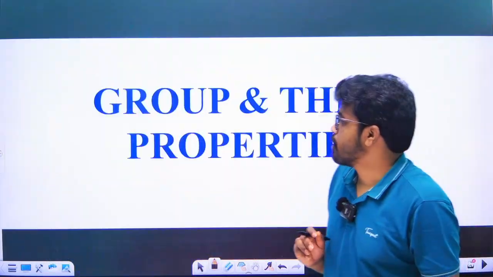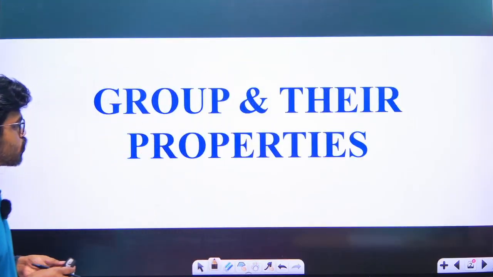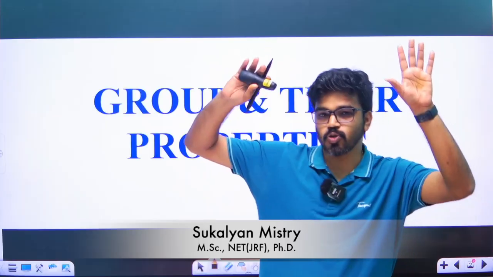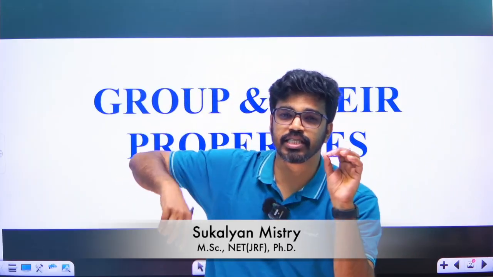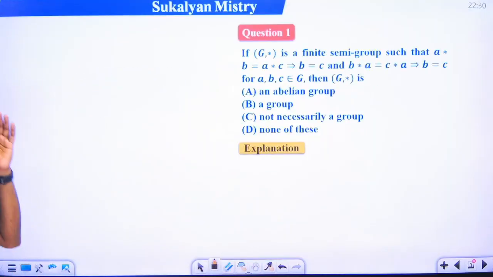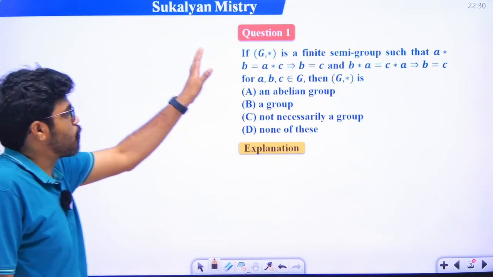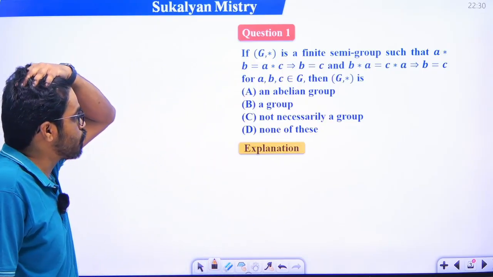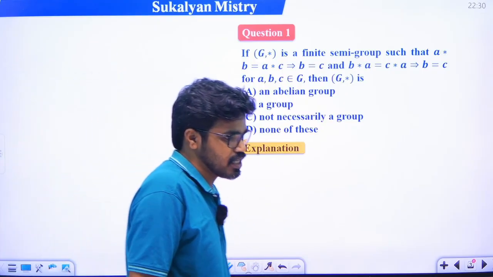So first, today I will discuss groups and their properties. So that's total 30 problems based on the basic properties of group. Getting my point? So let us consider the first example. Just see this problem. If G comma star is a group, is a finite semi group.